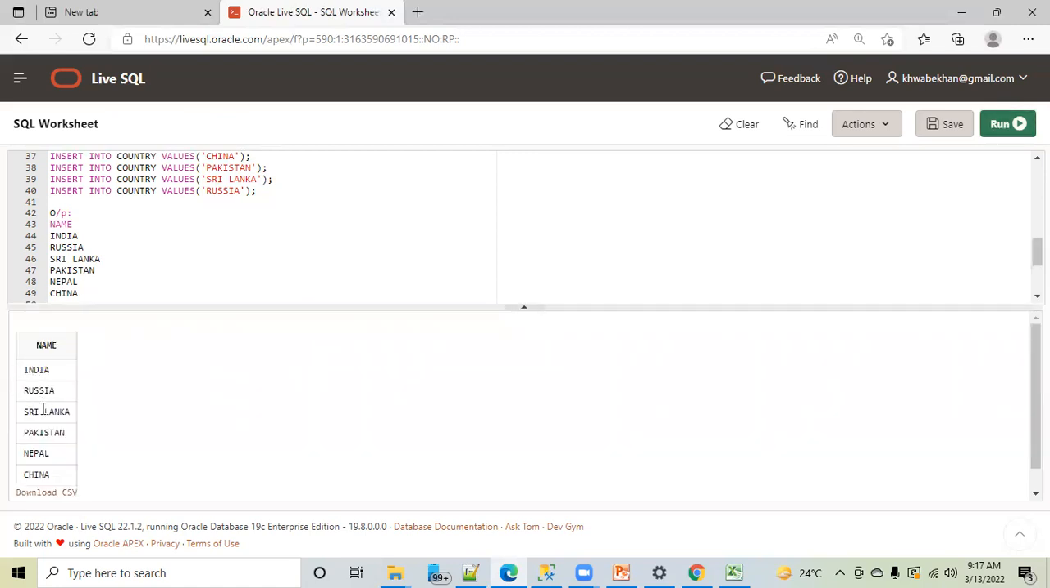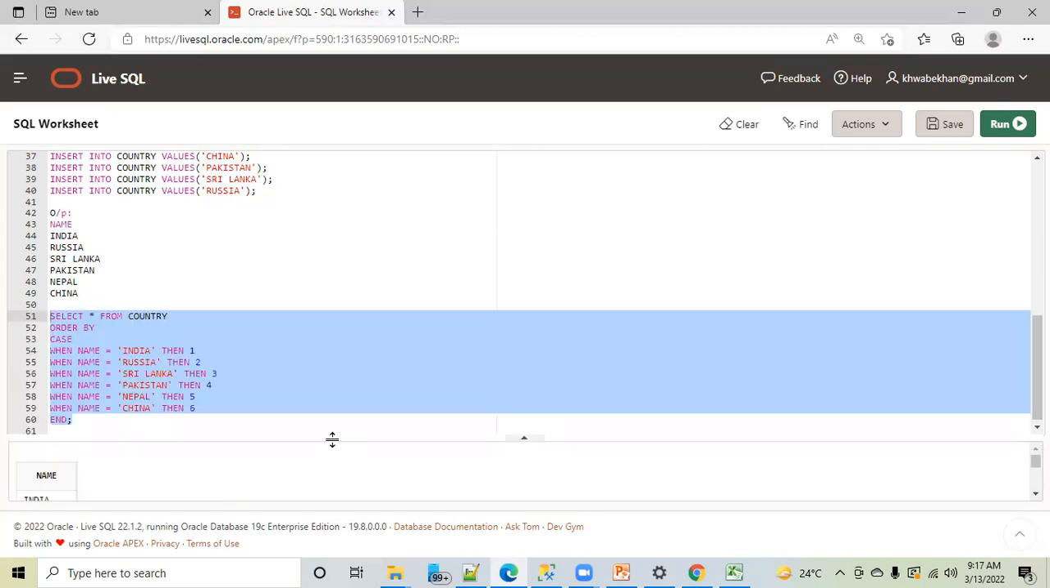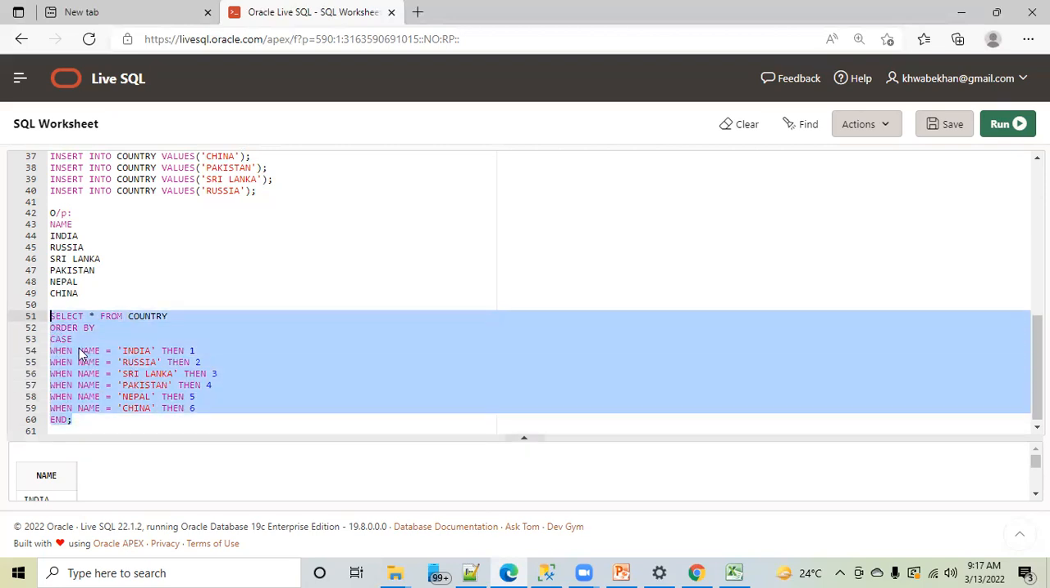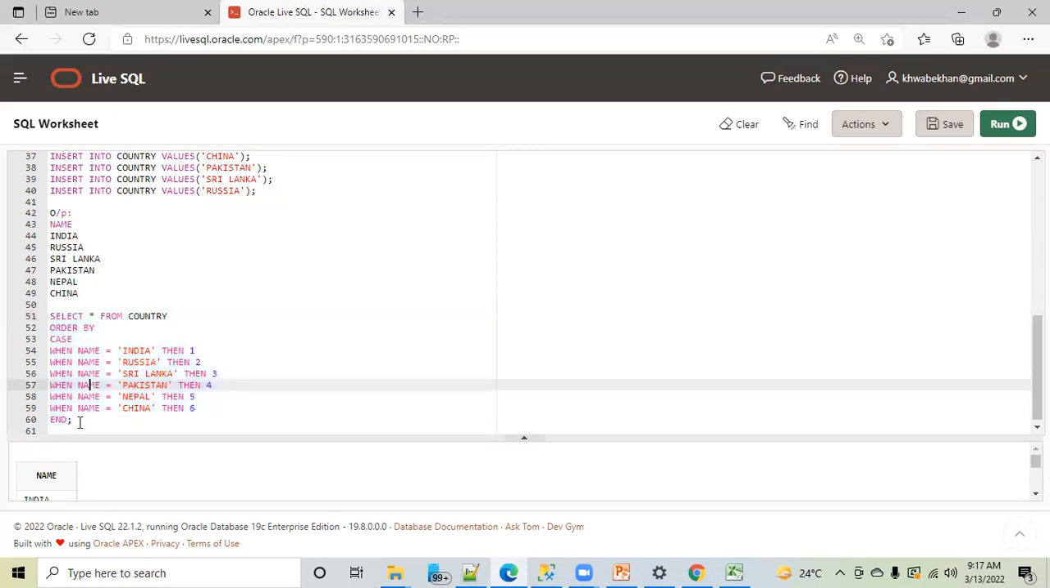India, Russia, Sri Lanka, Pakistan, Nepal, and China. Hope you all are convinced that this is the correct output, and this is very straightforward. We understood that in order by we can use case. And guys, again, I'm repeating, don't think that the story of case is over. We will discuss again. Case will come in select clause. Again, case will come in sum, in count. Many other flavors of case we will study down the line.